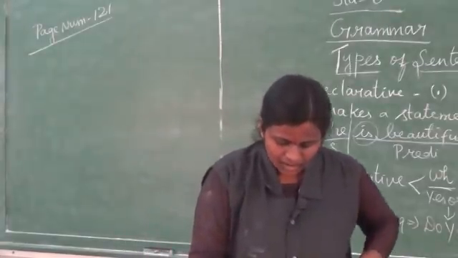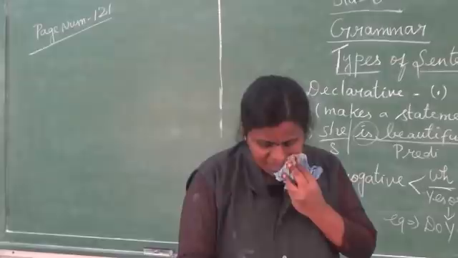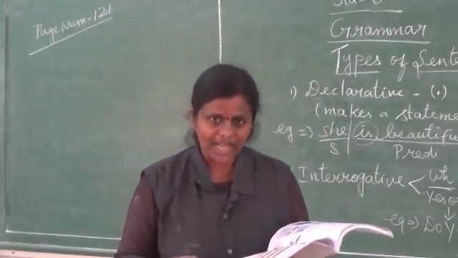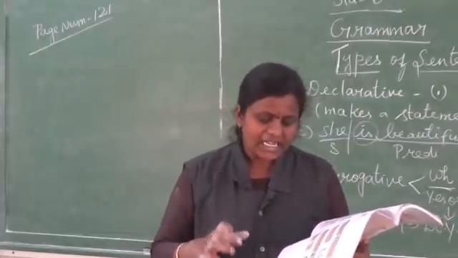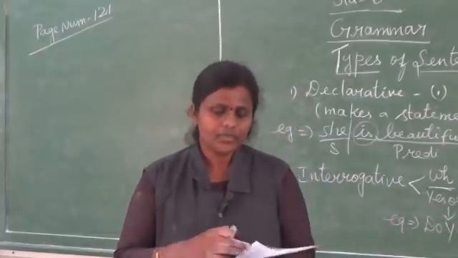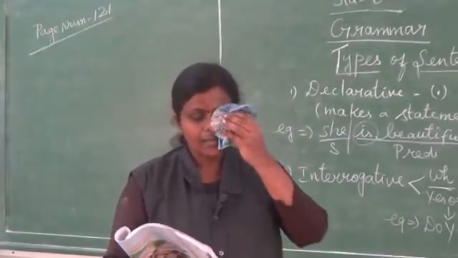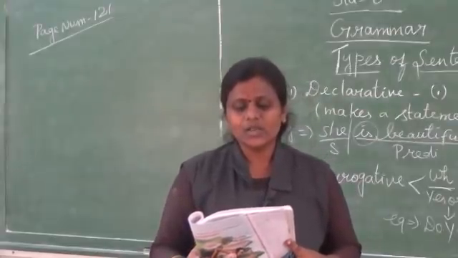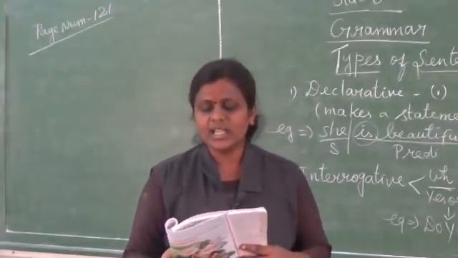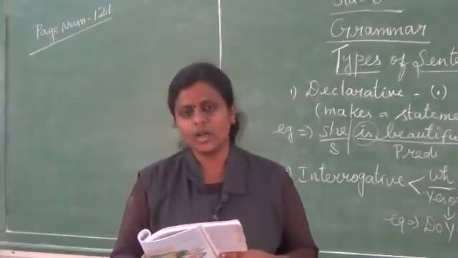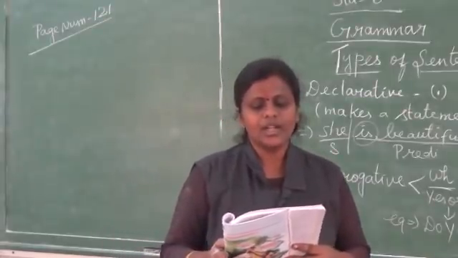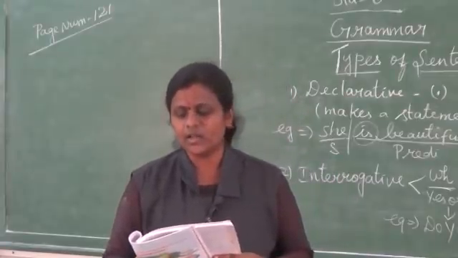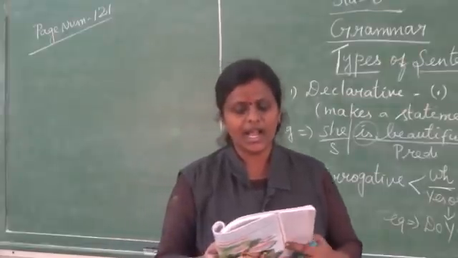So next, dash did you go yesterday? Go is here, so obviously we have to select the place, which is where. Where did you go yesterday? Next, fourth one, dash us go for a walk. So, let us go for a walk. It's an imperative sentence. C option, let. Fifth one, dash like to play hide and seek. I like to play hide and seek. So it's a statement sentence.